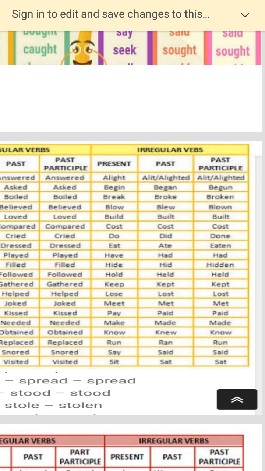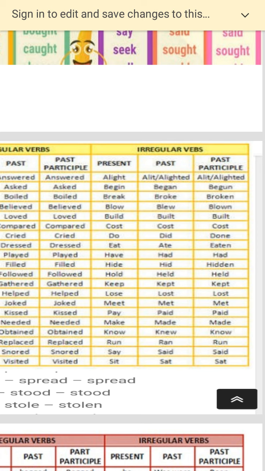In case of irregular verbs, look at it carefully. You have begin, began and begun. Now what is happening here in irregular verbs? The change is in the vowel. Now what is the vowel? Begin is the present, and then just to make past tense, began, and past participle begun. Alright. Same with break, what did it become?